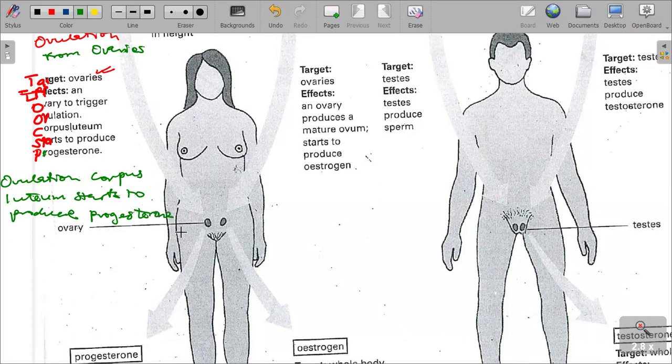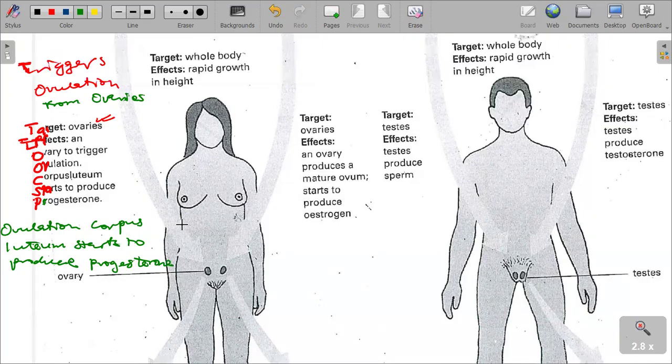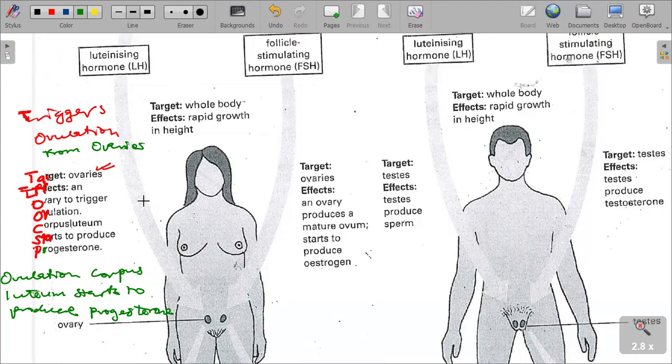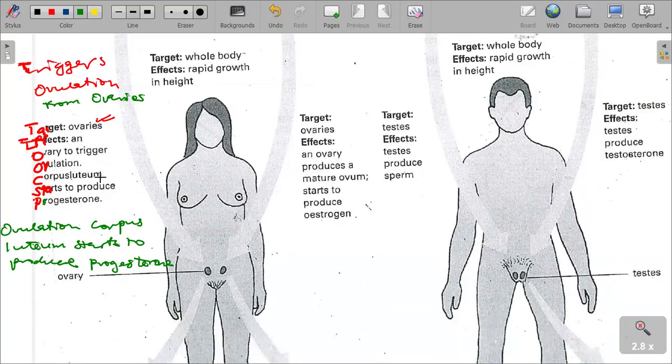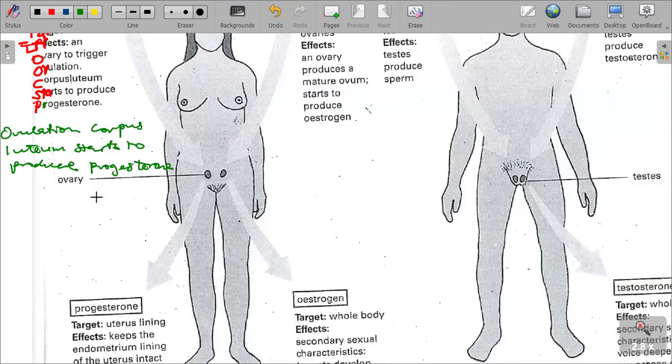Here you can see the arrows are pointing to the target organs of the hormone that is produced. In other words, ovulation is triggered by LH, the luteinizing hormone, and it takes place in the ovaries. When that occurs, the corpus luteum enables progesterone to start to be produced.